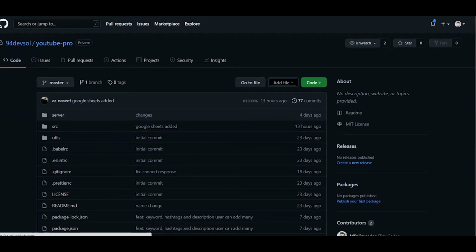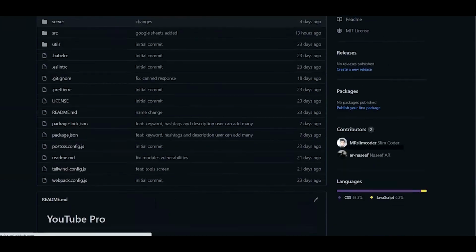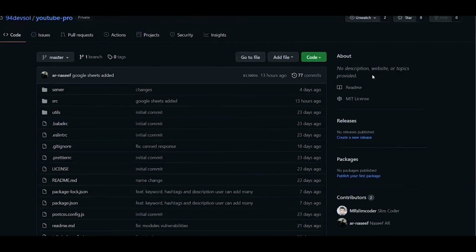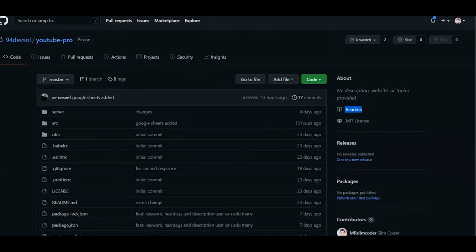One more thing we forgot to mention is that there are different MD files within a project. First of all, let's talk about a repo. We have an about section. An about section should be descriptive, it should describe what this project is about, which we are not doing right now. And we should have a descriptive readme.md, where we define how to run this project and things like this.